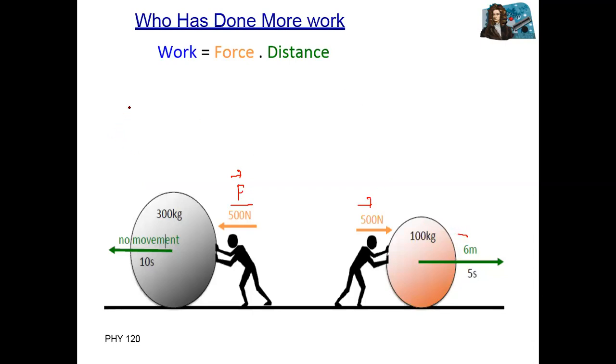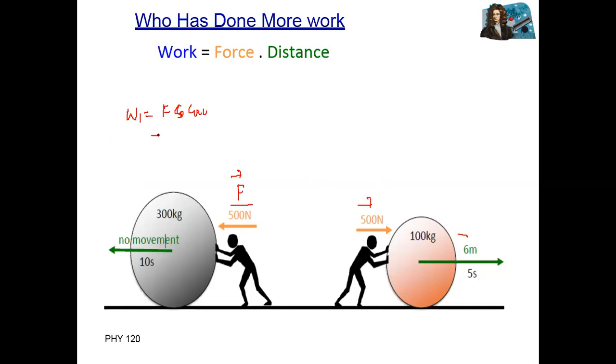The first body, sir. The first left body? You mean this right one, the small one? No, sir, the 300 kg. Okay, listen. Work done for the 300 kg body: it has no movement, but the other one has movement. Excellent. So we have F into s into cos theta.